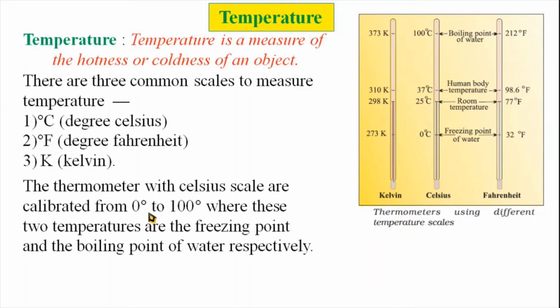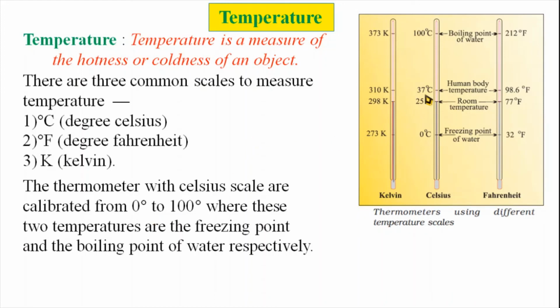First, the water is to be frozen, and the thermometer is placed in it, and where the mercury stops, the marking is 0 degree Celsius because of the freezing point of water. The same thermometer is placed in boiling water, and the place where the mercury rises because of the increase in temperature is marked as 100 degrees Celsius.